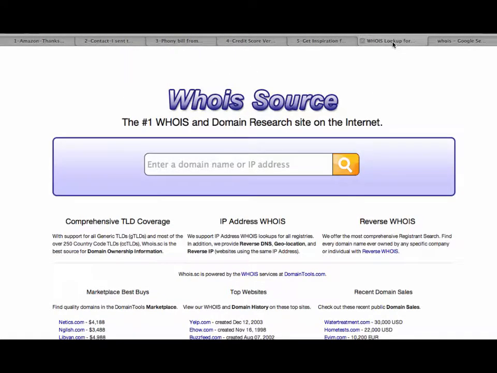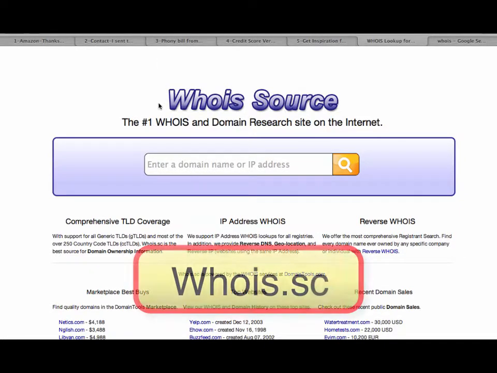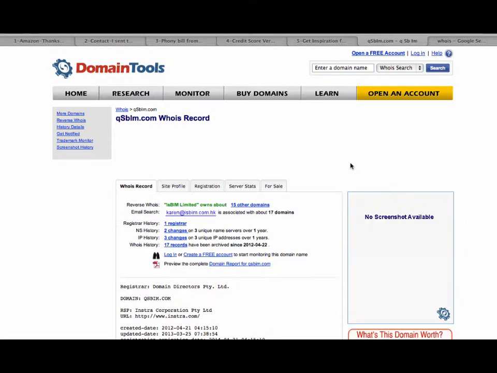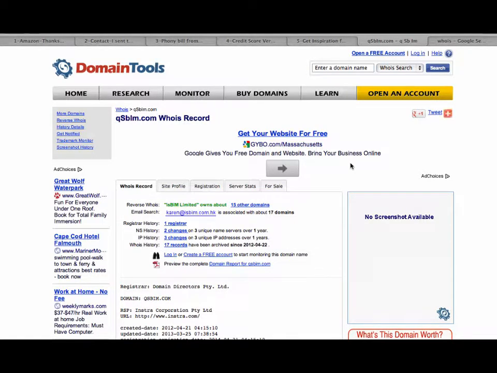The one that I like to use the most is WhoIs.sc. Into WhoIs.sc, I'm going to type the domain from the link, qsbim.com, and then hit return or click search. The WhoIs reaches out to name servers and looks for who owns that domain and where it's been registered. Comes back with a lot of information.